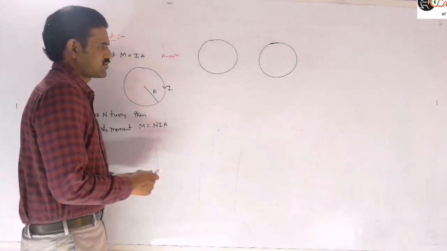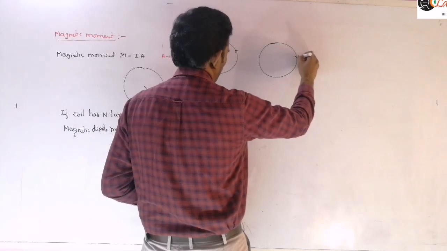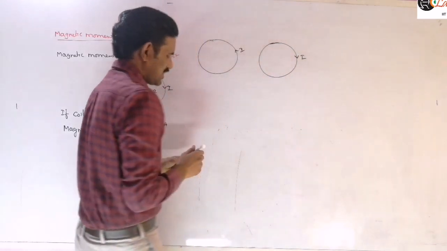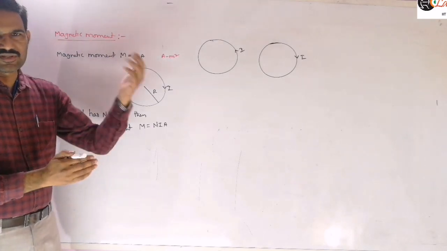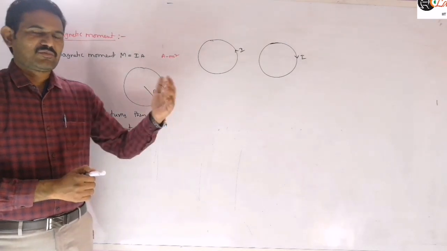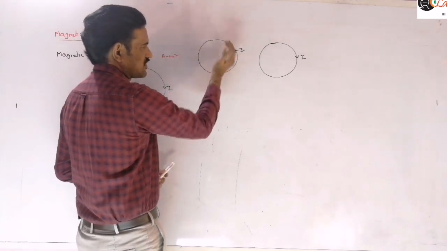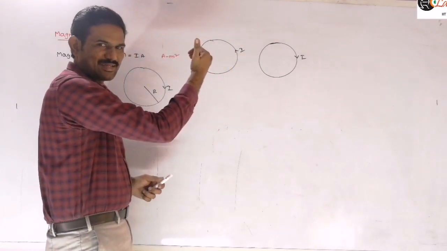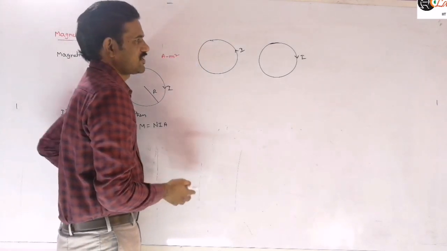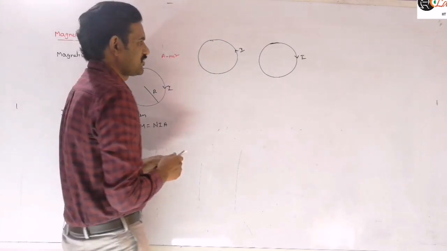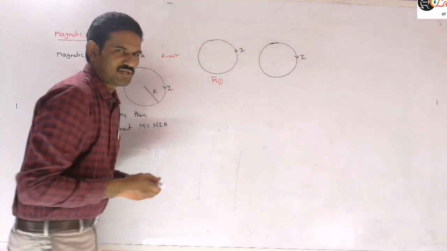Right? Suppose current is flowing like this in one loop, and in the other loop current is flowing like this. That means in one loop we take an anti-clockwise direction, and in the other loop a clockwise direction. It need not be circular in shape; I am just drawing a circular loop, but it may be any closed loop. Now the curl of four fingers indicates the direction of the current, which is anti-clockwise. Then the thumb indicates the direction of the magnetic moment, which is out of the plane here. So the magnetic moment will be out of the plane.